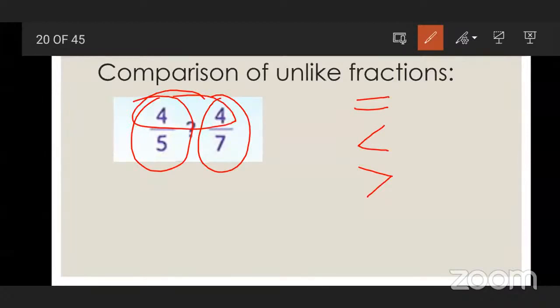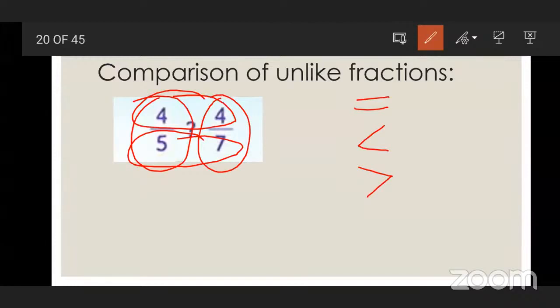When the numerators are the same, then what do we need to do? See the denominator. Which denominator is bigger here? Beta, my question was: which denominator is bigger, 5 or 7? Beta, again listen to the question.